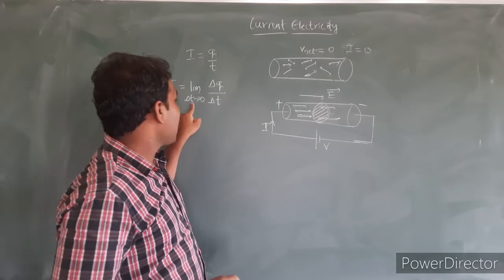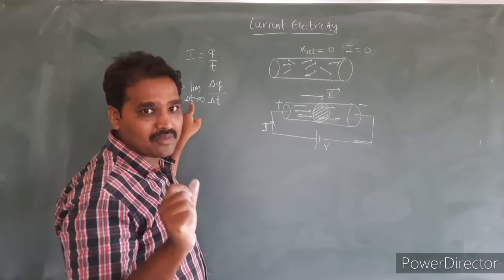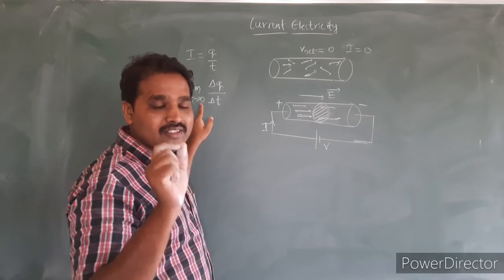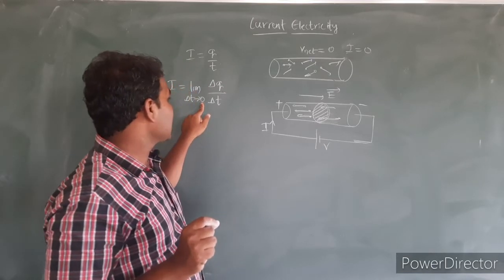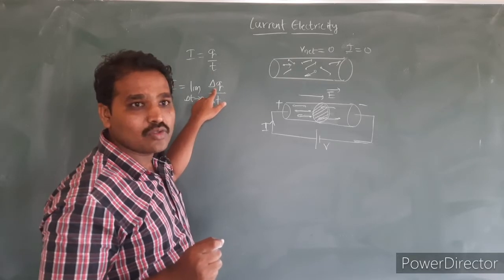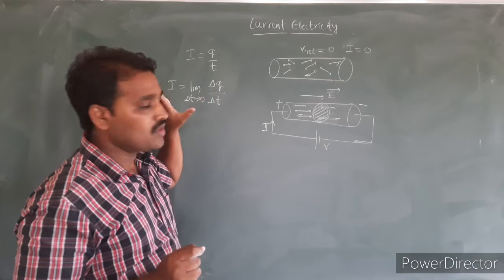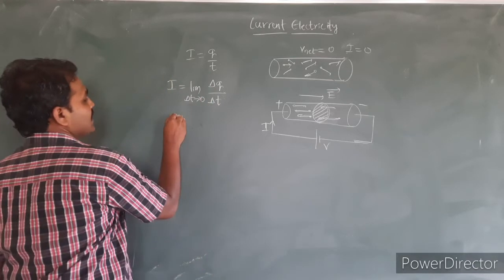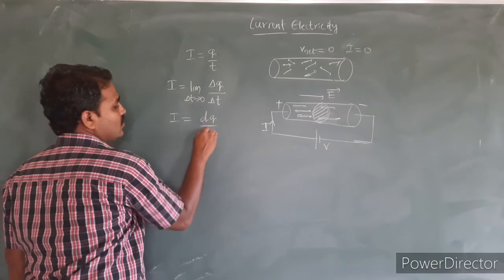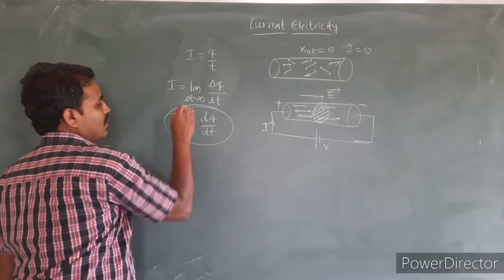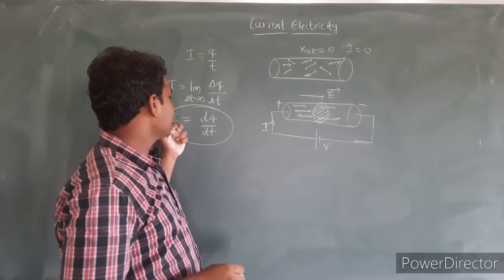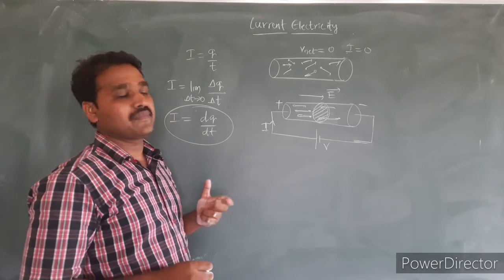What is the meaning of that? I am taking a very short duration of time, almost equal to 0. So whatever possible short duration of time is there, that I am considering. In that short duration of time, the magnitude of the charge flowing, I consider it as delta Q. So by the definition of differential, I can write I is equal to dq divided by dt. So this is the definition of electric current.